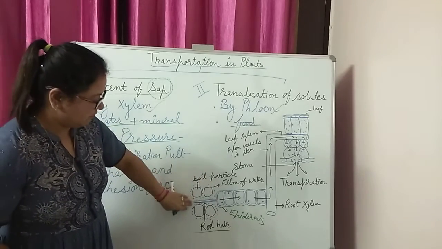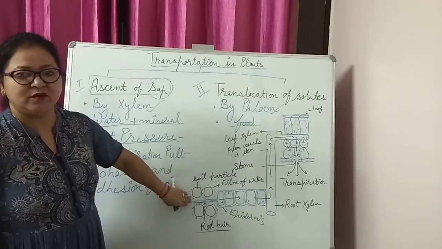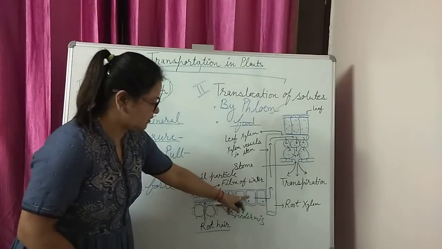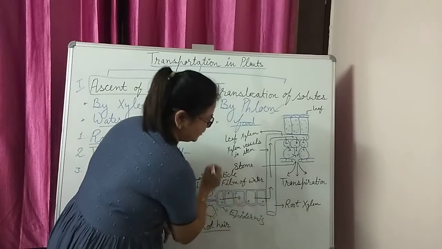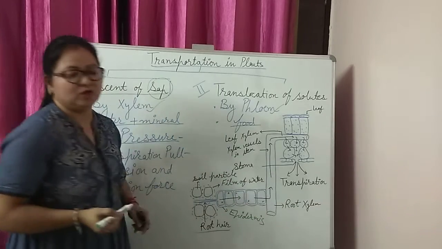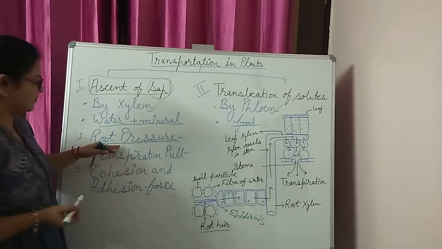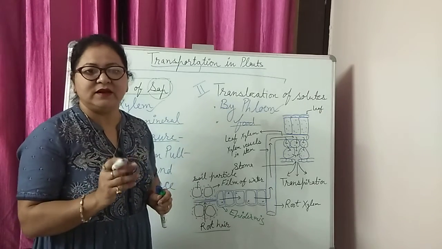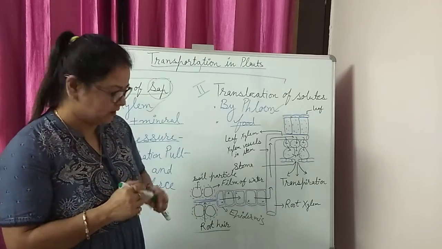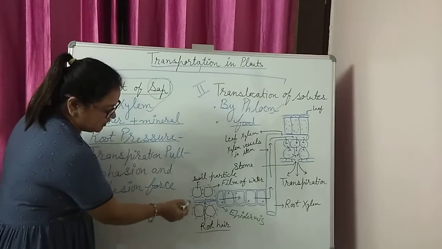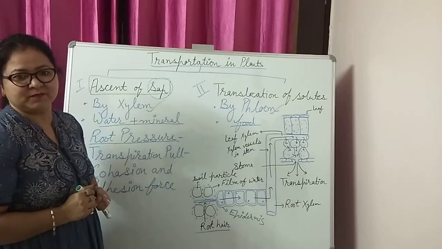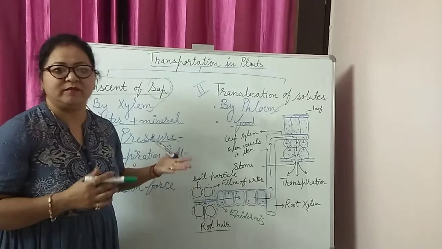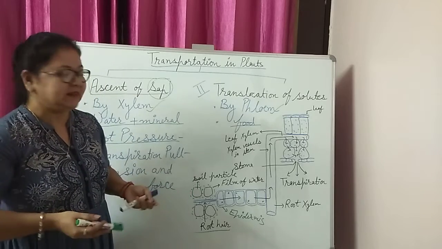Everything, water and minerals, is absorbed by the root with the help of root hairs. You know this very well. Now after the epidermis there is the cortex, and last there is the endodermis, and then it opens into the root side. How does it occur? We are talking about root pressure. When there is availability of water, first thing, only then this will work. How does it work? The root hairs absorb the minerals, whatever they need, macronutrients, micronutrients.